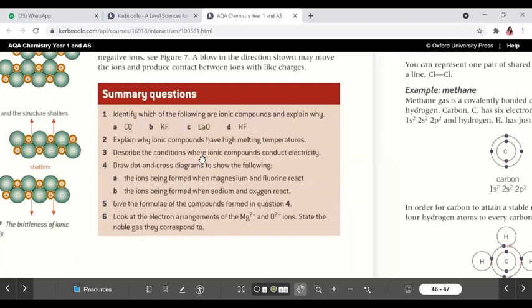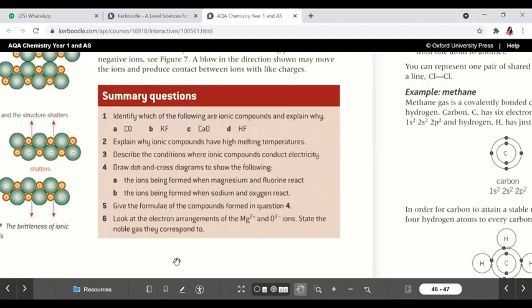Let us discuss these summary questions. First question: identify which of the following are ionic compounds and explain why. So out of A, B, C, you have B and C. Those two are the only ionic compounds.